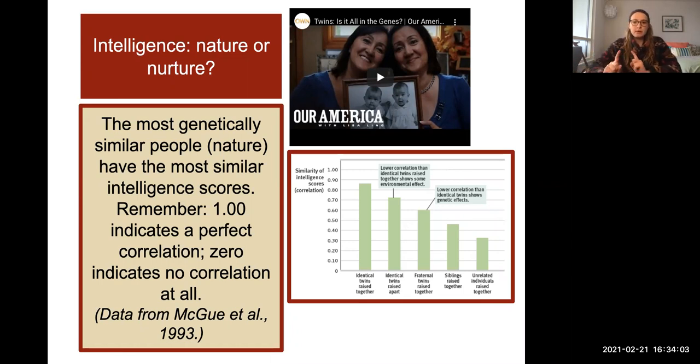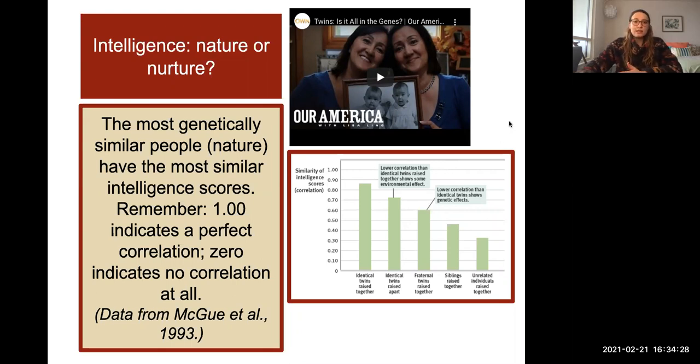First, let's stop real quick and recap a couple of things with correlation. Remember, a correlation of 1.0, either positive or negative, means a totally perfect correlation, so the two variables completely go together. Whereas a correlation of 0 means there's absolutely no relationship between the variables. Keep that in mind as we take a closer look at this graph down here.